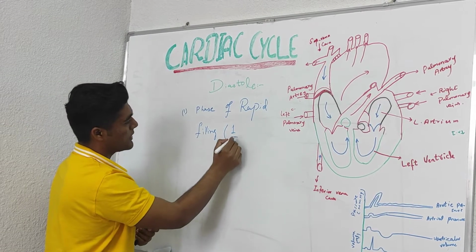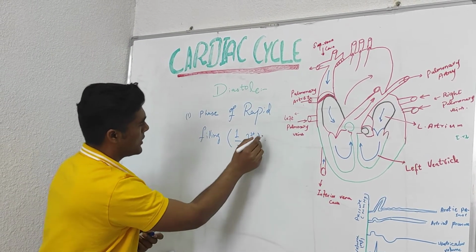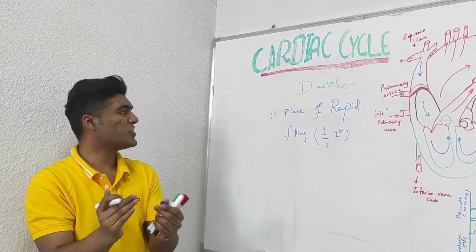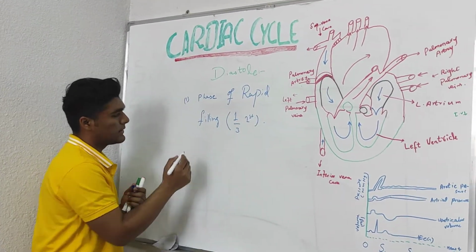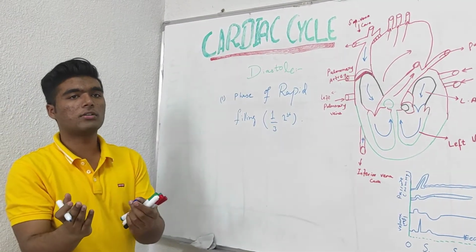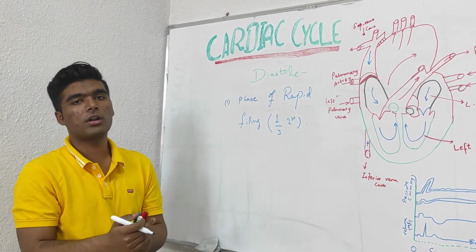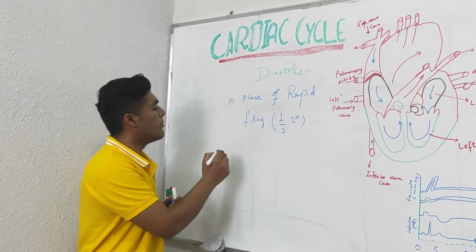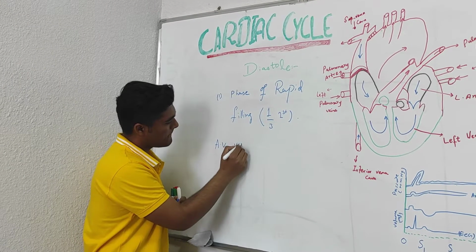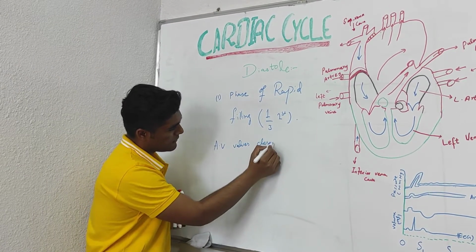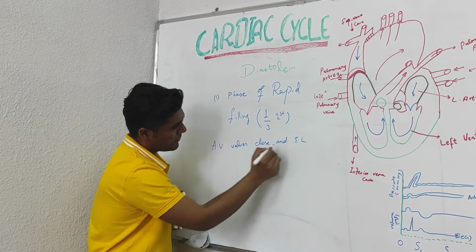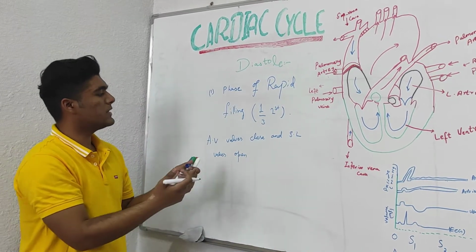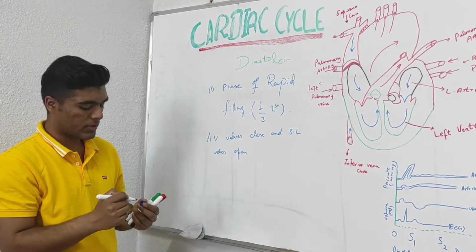During this phase, the pressure in the atria is greater than that in the ventricles, and the aortic and pulmonary valves don't have any role. During this the AV valves are open and the semilunar valves are closed, and from this opening and closing, blood is pushed rapidly into the ventricles.